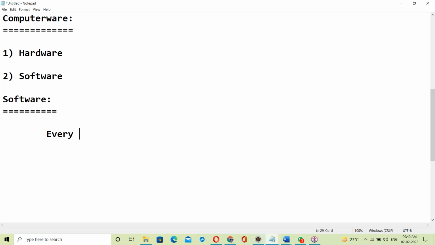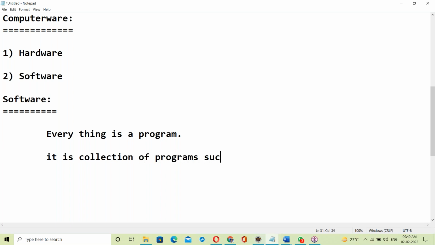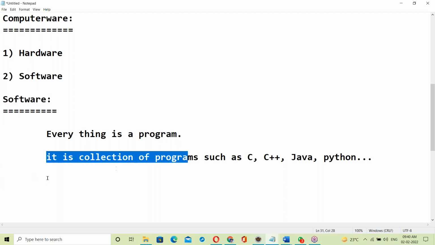In software, everything is a program. Software is a collection of programs, such as C, C++, Java, Python, and HTML, different kinds of programs. Software is a collection of programs.